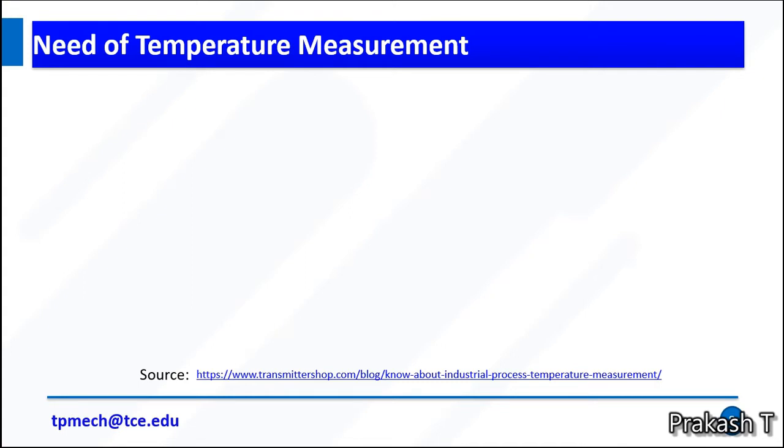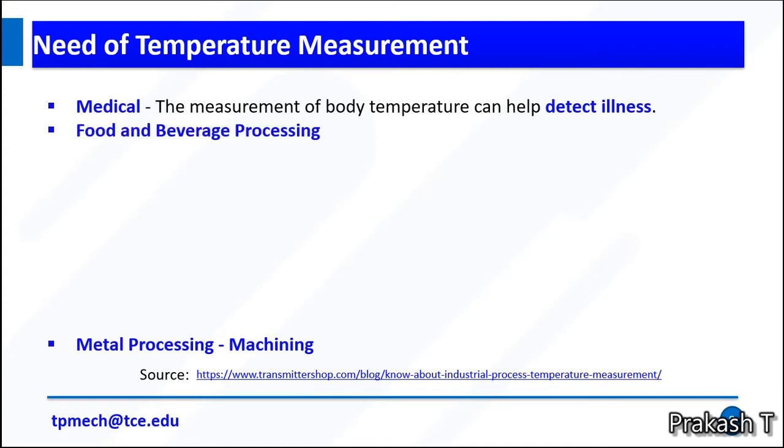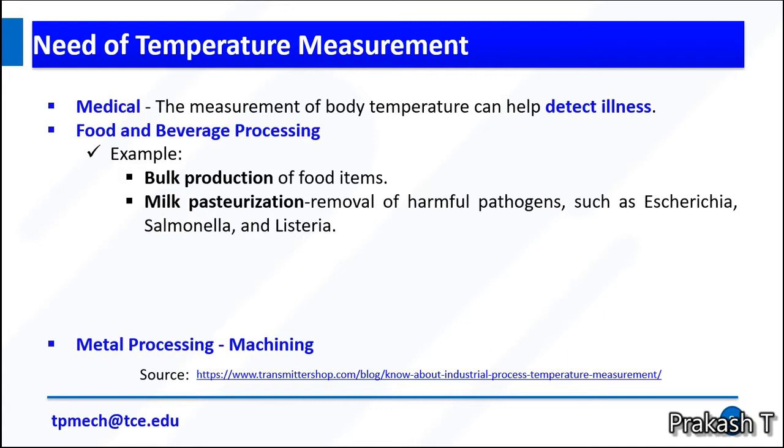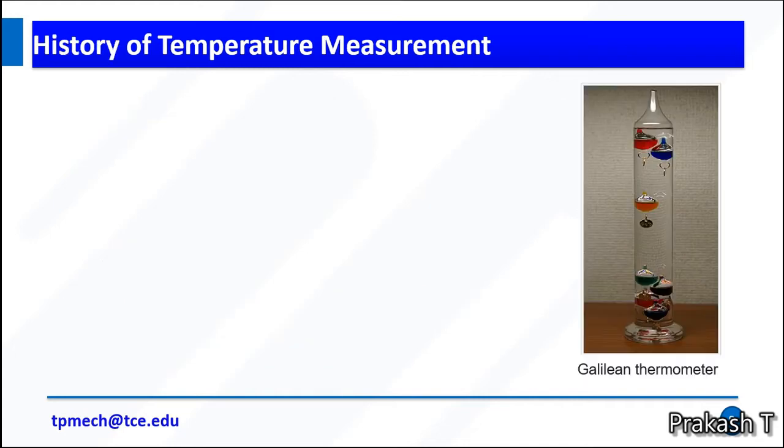Need for temperature measurements. Why do we need temperature measurements? Medical industry: if you measure the temperature of the human body, it helps to identify illness. Metal processing: machining needs temperature control, so machining needs some temperature measurements. Food and beverage processing: examples are bulk production of food items and milk pasteurization. Similarly, in plastic production, we need to control temperature, as in thermoforming or injection molding. It requires temperature control.